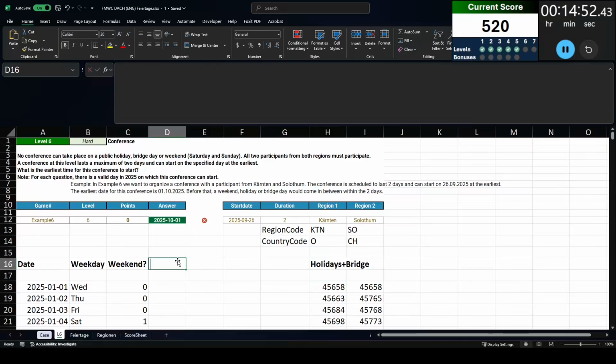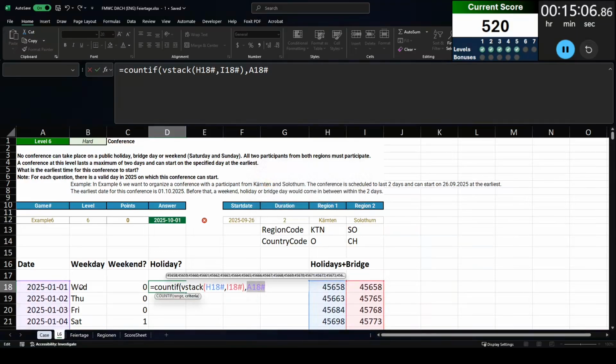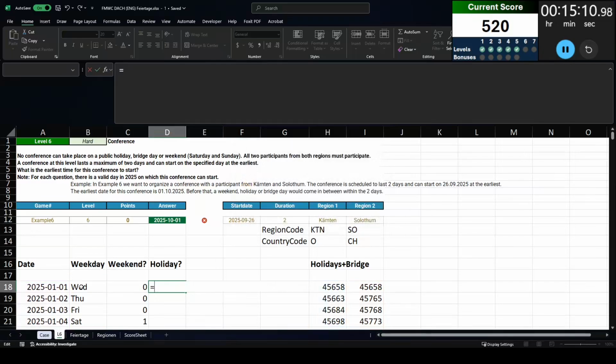It's not filtering out the blank cells. So now what I'm going to do is go back to my table on the left here, and I'm going to see if this date is a holiday for either of these two regions. So I'm going to count the VSTACKs, and I'm going to count them for those dates. Now, when I do this at first, the formula is not going to calculate correctly for me. Remember, countif function, you cannot include a calculated array in them. So instead I'm going to turn this into a sum of a comparison formula here.